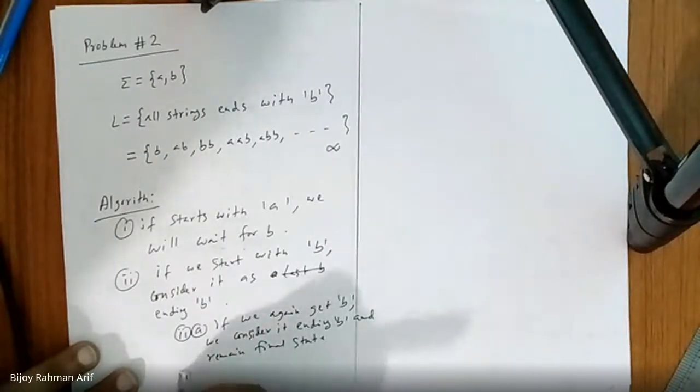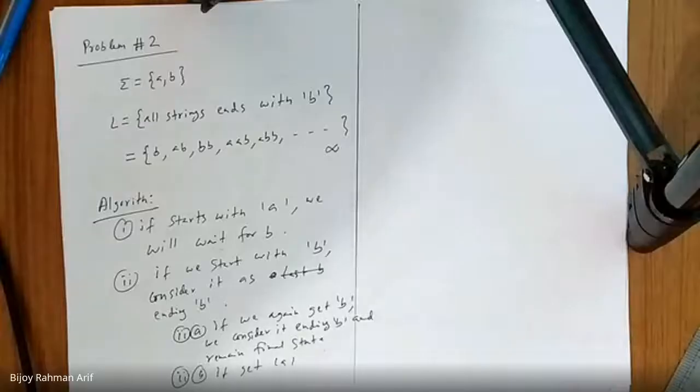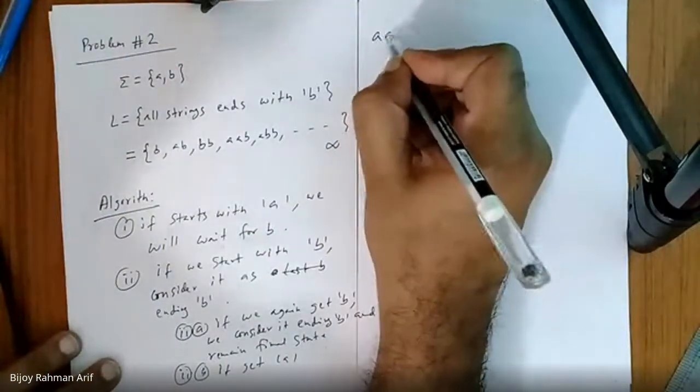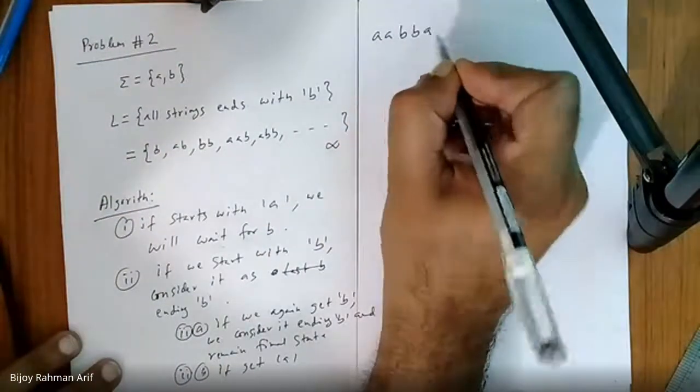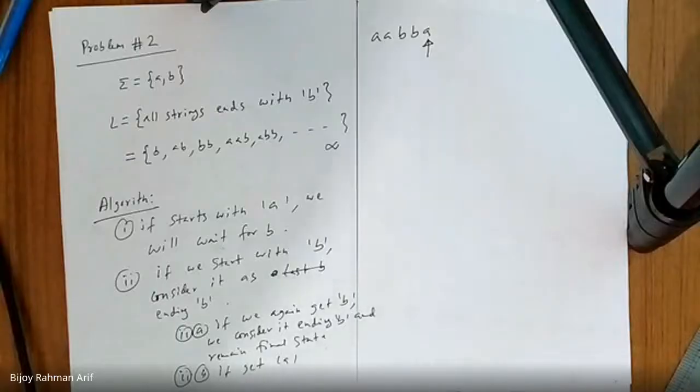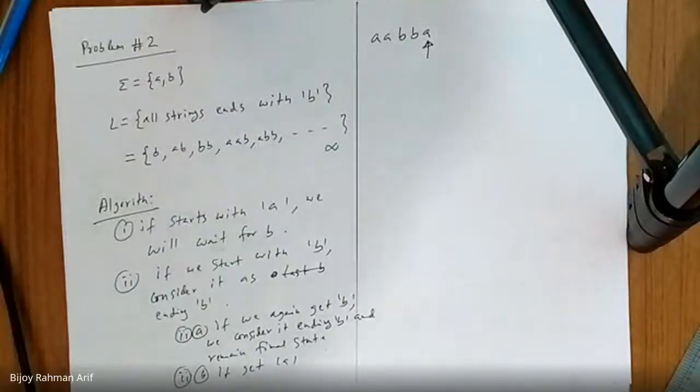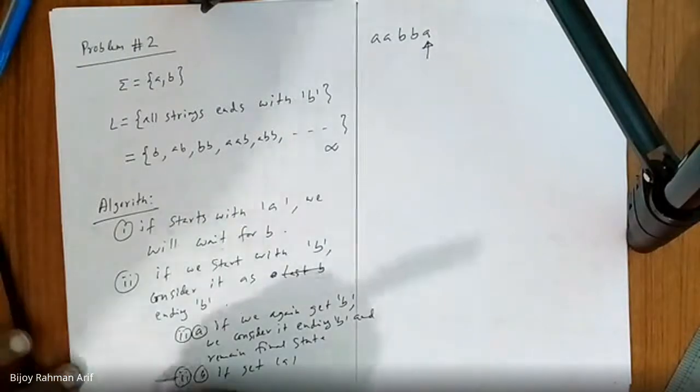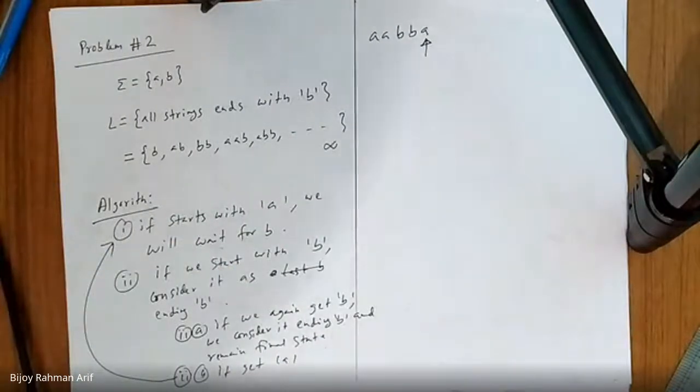And if I again get A here, then what happens? Final state will not remain, so how can it end with B? Let's assume A, B, B, suddenly I get A. If I am still in the final state, does it end with B? No, sir. Reject. So we have to search for another B. So which state should I go to if I get another A? We'll go back to the start state because I'm expecting another B here.